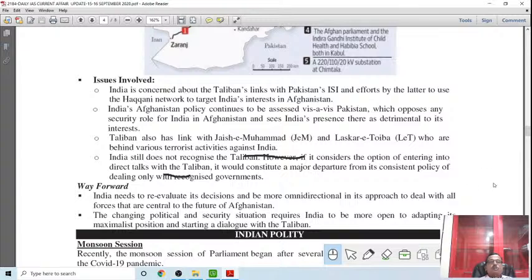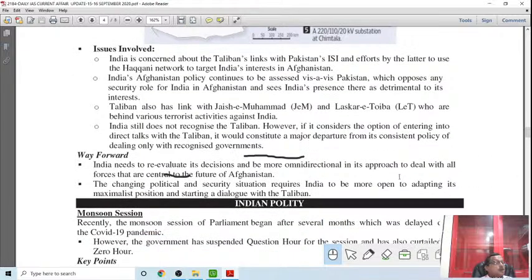It would be a major departure from its considered policy, because although India has not yet recognized the Taliban, it realizes that any permanent solution to the Afghan issue cannot be possible without involving the Taliban. So that's why in the Afghan peace process or Afghan talks, when the Taliban is a party, India decided to join, overcoming its previous reluctance to join such a motion.